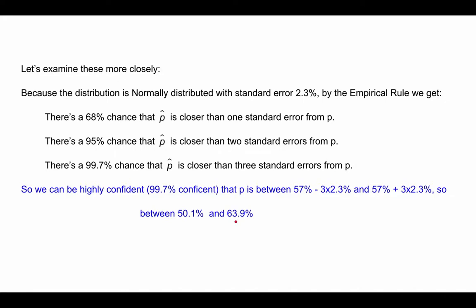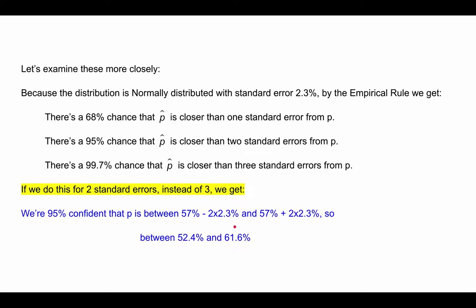So when we're more confident, we have to broaden our range of plausible percentages. When we become less confident, we can narrow down our range. So we can say, okay, we're less confident, but we think it's between 52.4% and 61.6%, which becomes more precise.